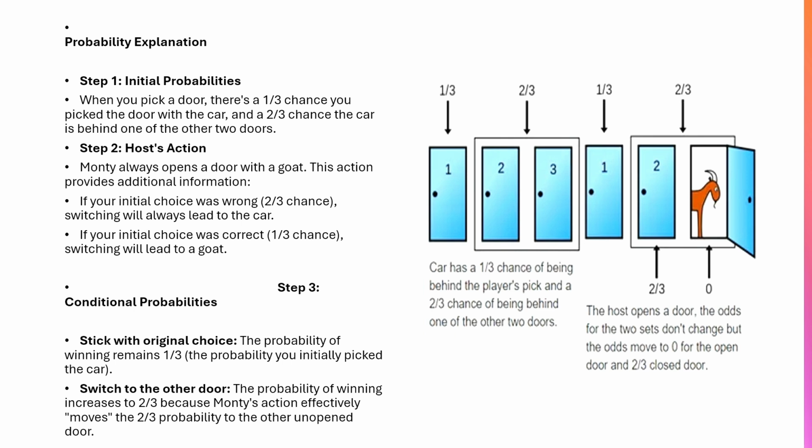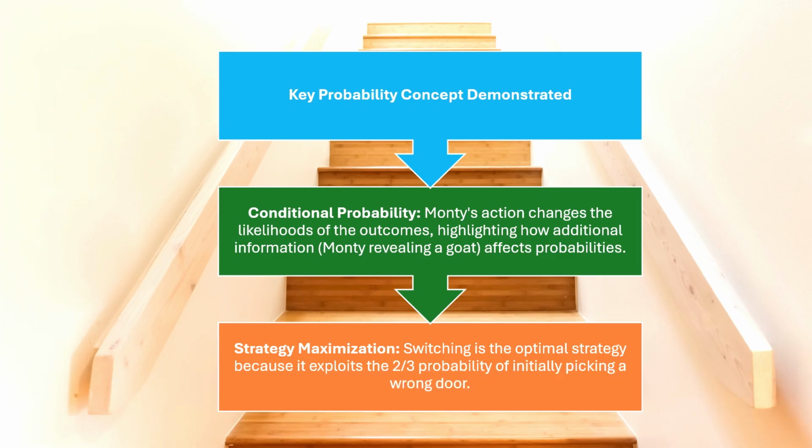Now Monty gives you a choice: stick with your original door or switch to the unopened door. Before any doors are opened, the probability of the car being behind the door you initially chose is 1/3 or 0.33, but once a door is opened it becomes 2/3 or 0.66 for switching. This is because there is an equal chance the car could be behind any of the 3 doors. The Monty Hall problem is unique because the host always opens one of the remaining doors to reveal a goat. The action provides additional information about the location of the car.